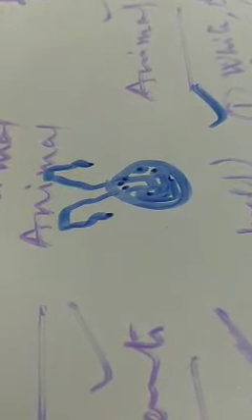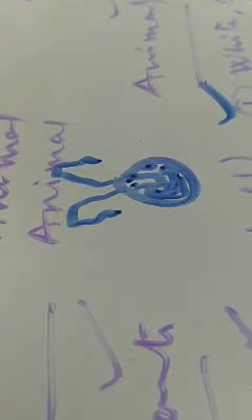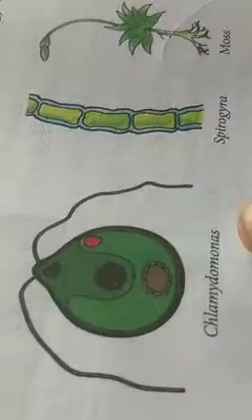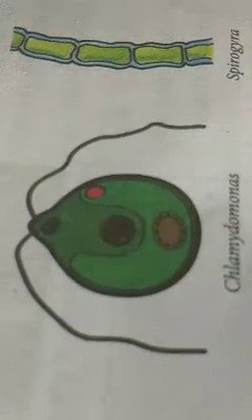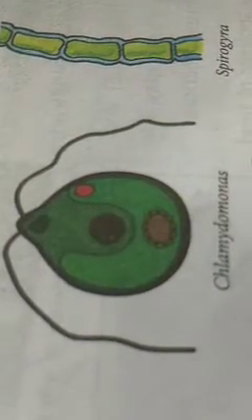Can you see this figure? What is the name written here? Chlamydomonas. Chlamydomonas. Okay, have you observed it?